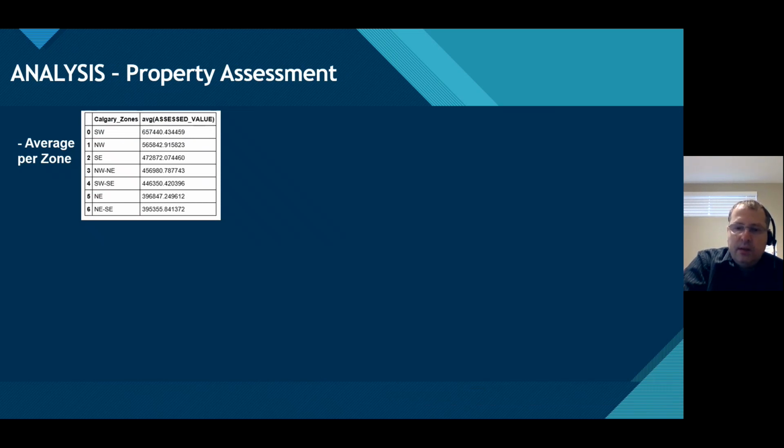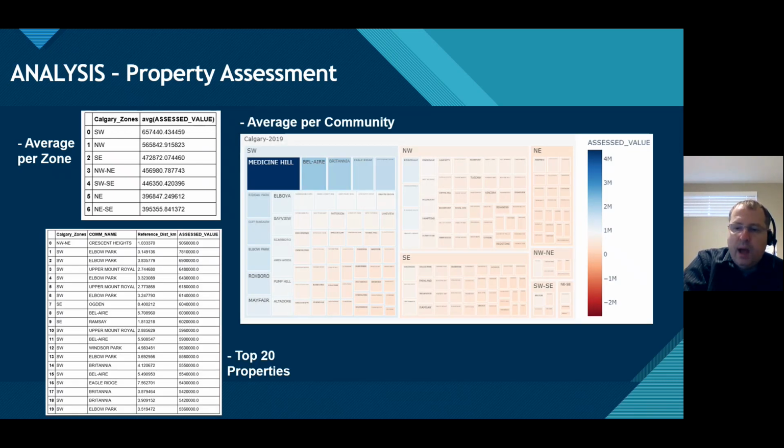This table shows the summary that the Southwest has the highest average property assessment, $67,000, followed by Northwest. The average of Northeast is only 397. In terms of properties, the one with the highest value is in Crescent Heights, as we can see in this table. Almost 10 million of property assessment for this property. However, the majority of them are located in Southwest.